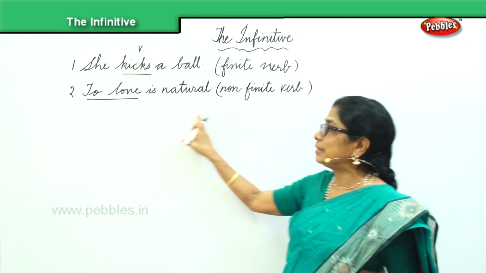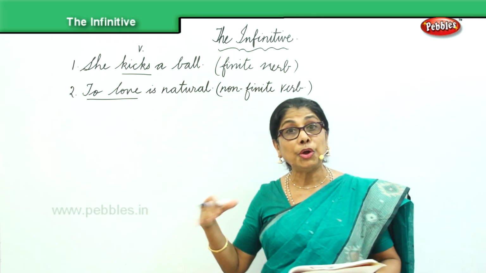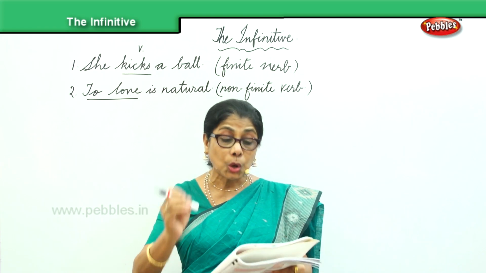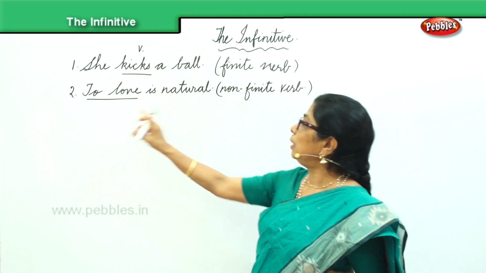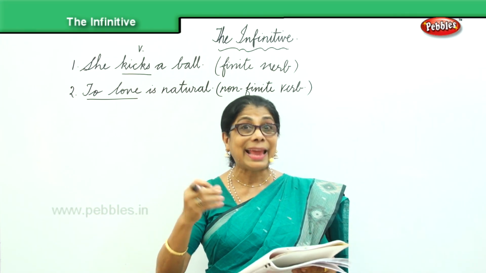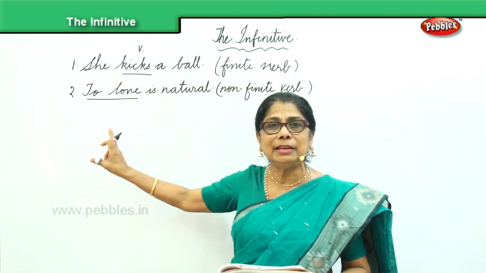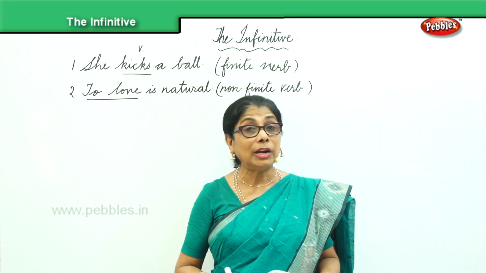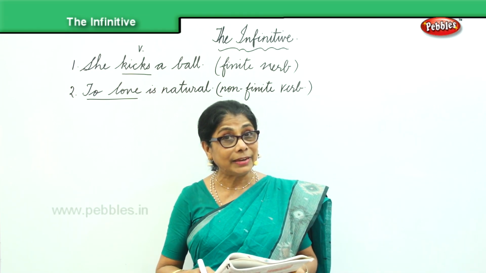In the case of the second sentence, to love, we are talking about a non-finite verb. Here, a verb which denotes only an action without mentioning the subject. To love is natural. Here, no subject for the second sentence. Therefore, we call it a non-finite verb, or we can call it the infinitive.